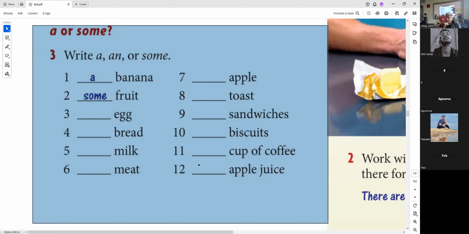I always have some milk before I go to bed. Do you understand my sentence?